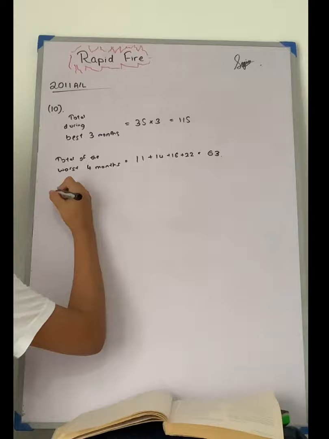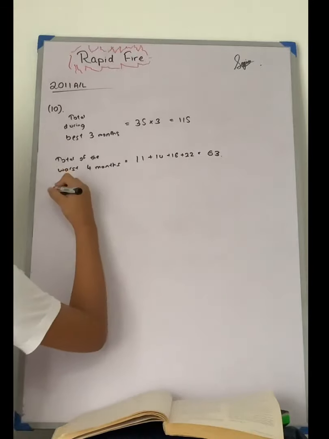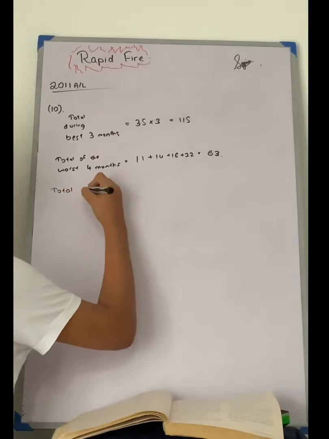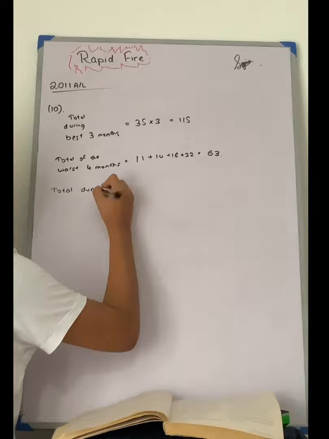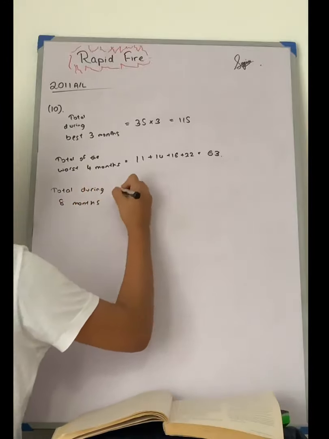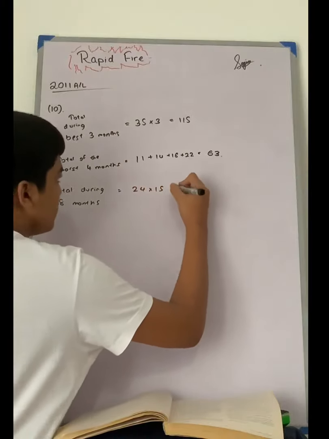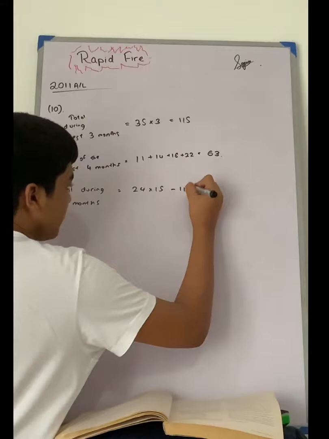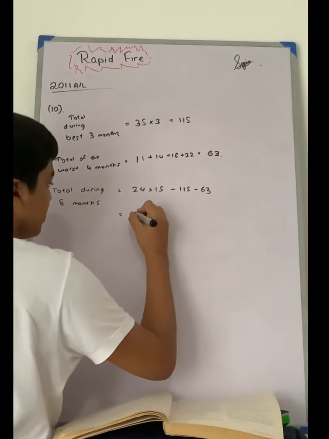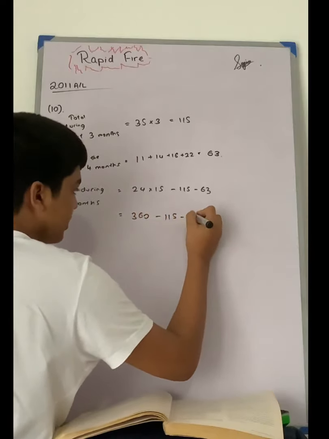So the average number of products. First of all, we have to find the total during the 8 months. So we know that during 15 months, 24 was sold on average. Then we reduce these values from there. So then we will be getting 360 minus 115 minus 63.